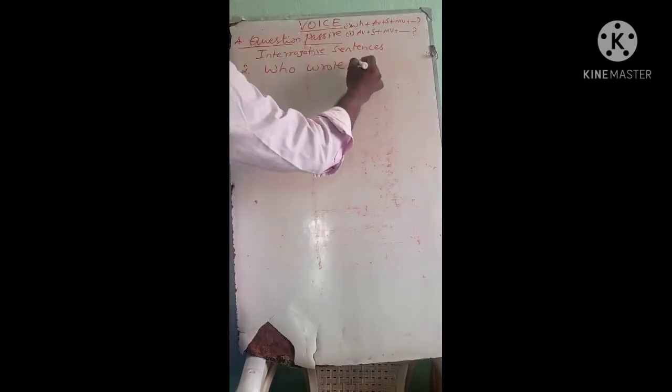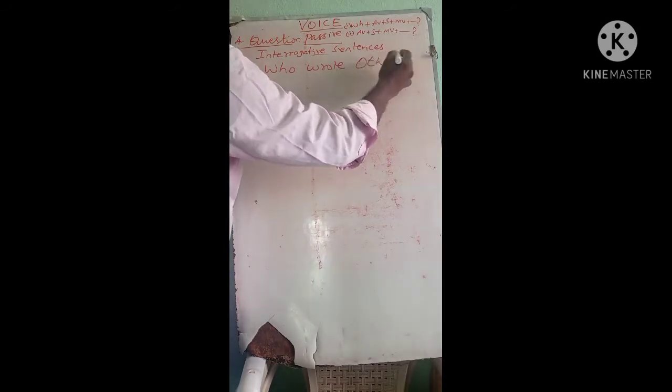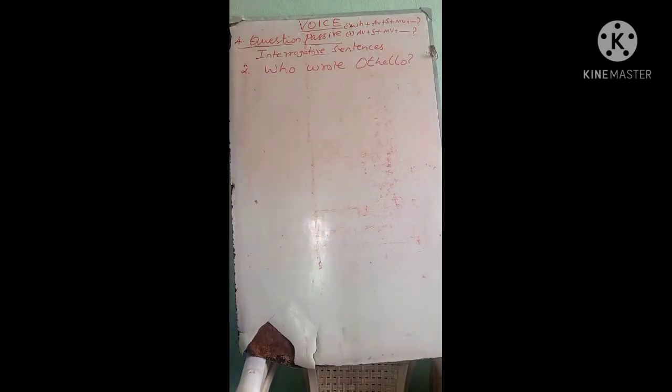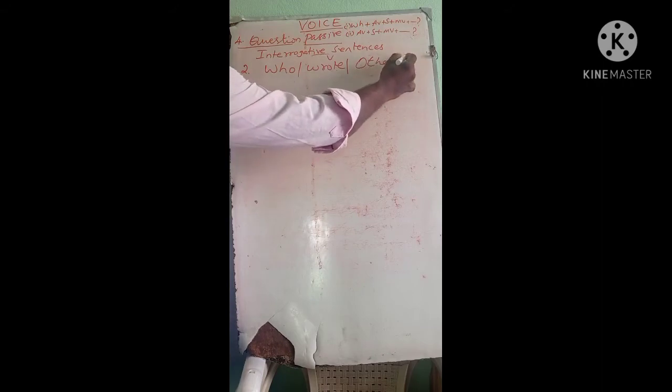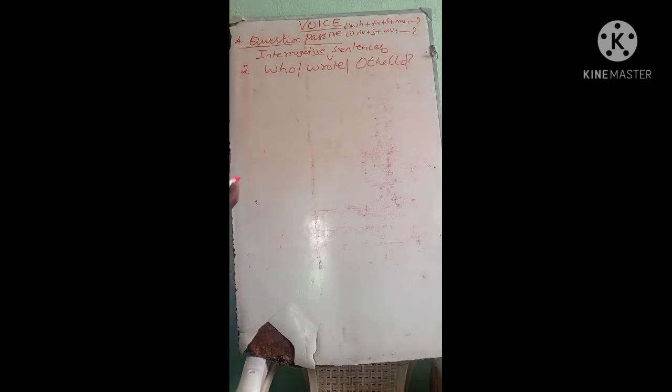Who wrote Othello? What sentence? Who wrote Othello? See, this is also a WH pattern, but here we do not have the subject. Clear? But the subject is the answer. Who wrote Othello? I know the answer. Shakespeare wrote Othello. But here the subject is not given, whereas the subject is who. Okay? And wrote, verb. Othello, object. So as per step number 1, Othello.